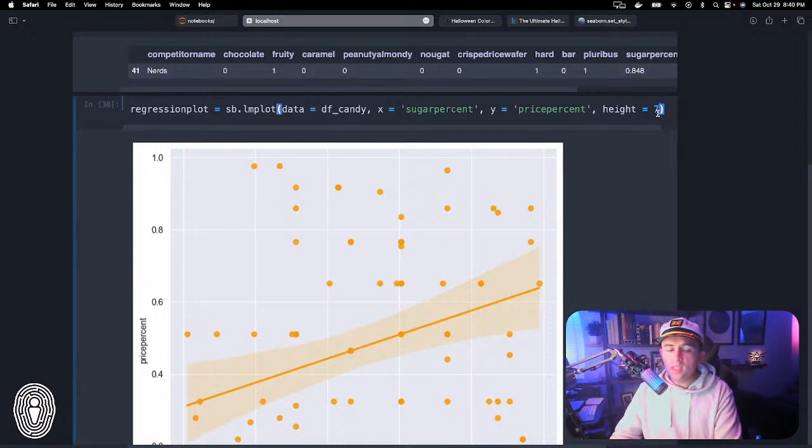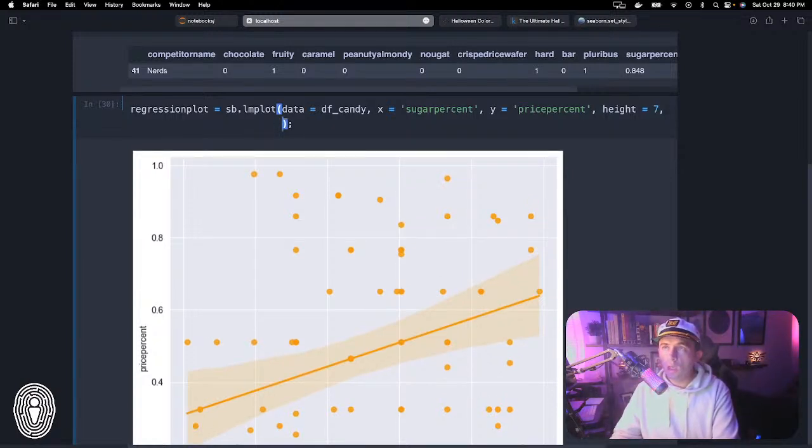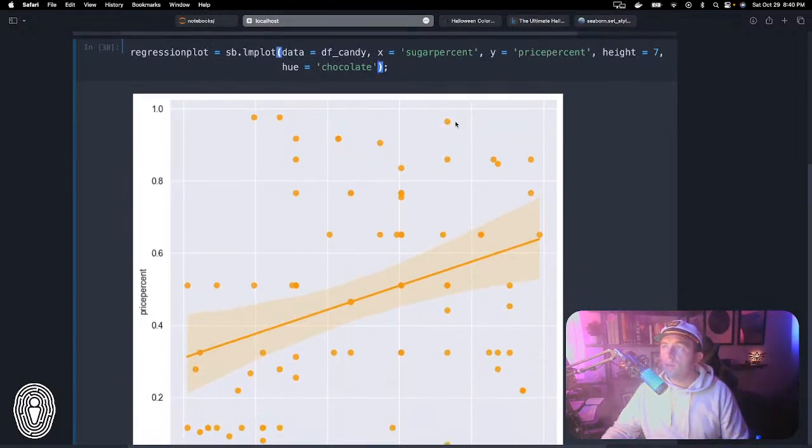Okay, so now let's say we wanted to look at this between chocolate and non-chocolate candy. The way that we do that here is by adding what is called a hue to the visualization. And so we're going to pass in this hue of chocolate. Right now, by default, our visualization is using little circles to represent our data points. And the interesting thing is we can actually use a number of different what are called markers to represent the data points. So you could have circles to represent one and X's to represent the other. So that's what I'm actually going to do here.